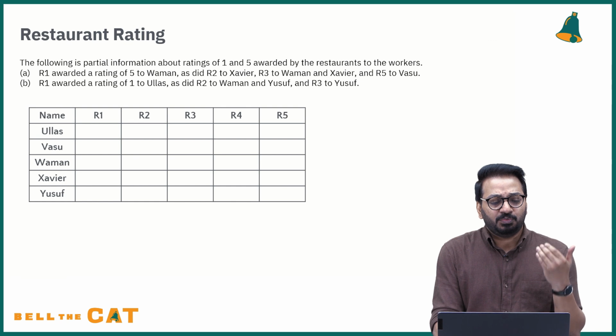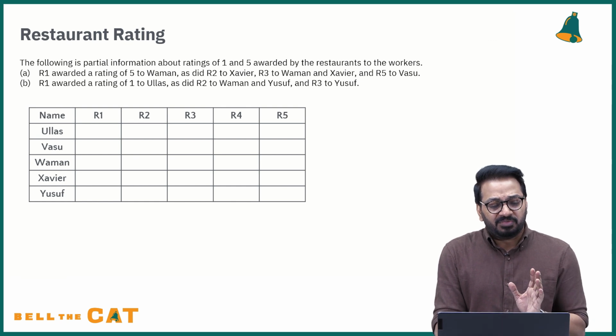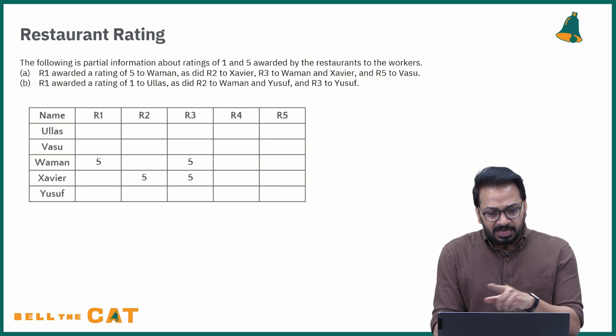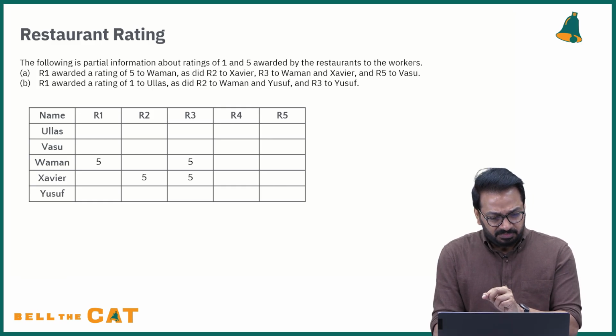Now, if I look at this, what do I know? I start entering the data. R1 awarded a rating of 5 to Vaman. R2 also gave 5 to Xavier, R3 gave 5 to Vaman as well as Xavier, and R4 didn't give a 5 to anyone. R5 gave a 5 to Vasu.